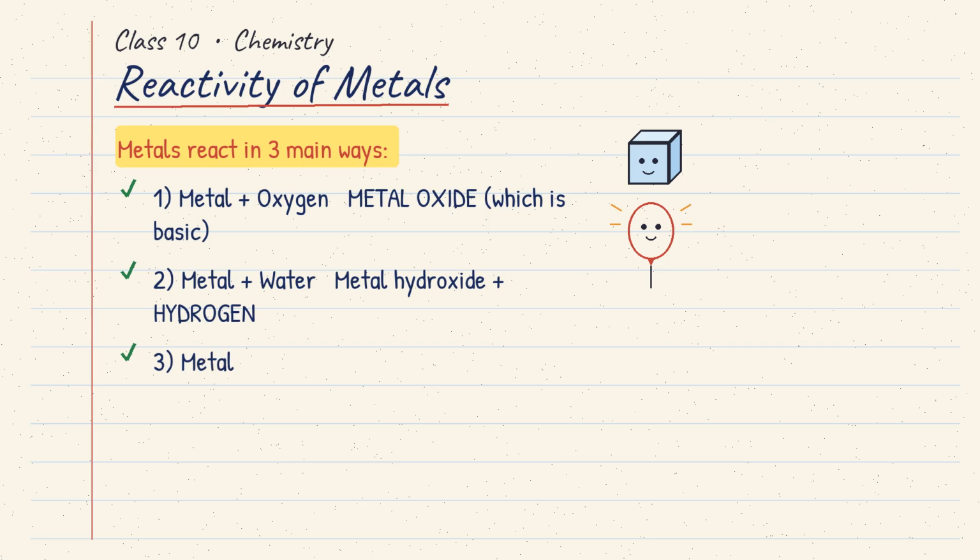3. A metal reacts with an acid to give a salt and hydrogen. But the unreactive ones, copper, silver and gold, do not react with dilute acids.